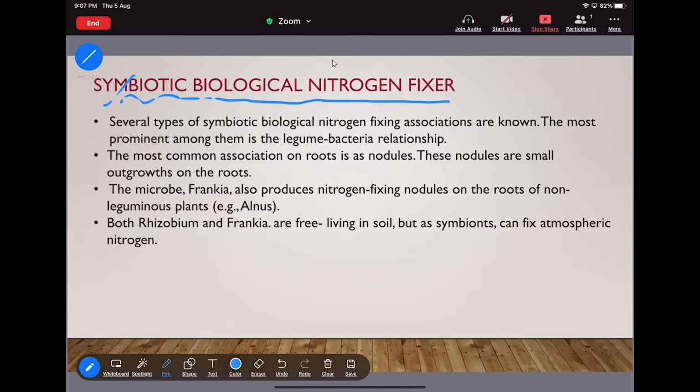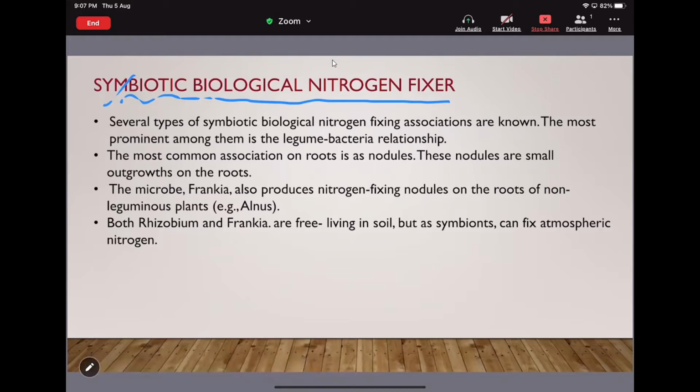Okay, the most common association on the root is the nodule, and these nodules are small outgrowths on the root. Okay, now see what is a nodule.